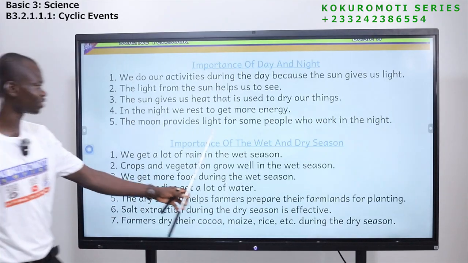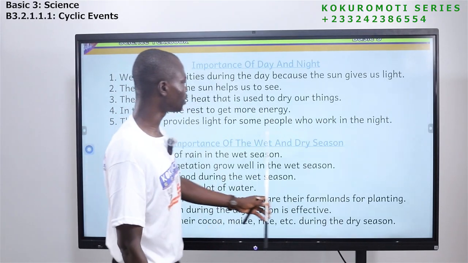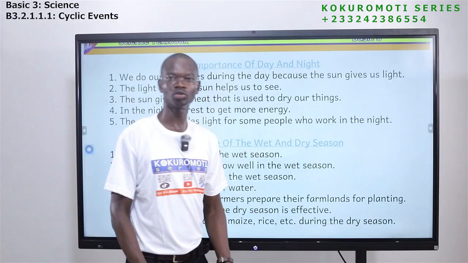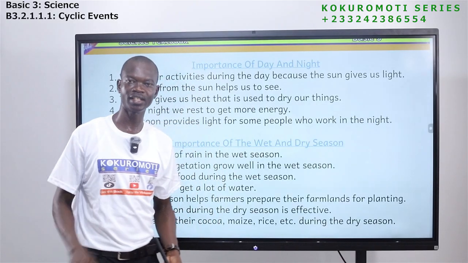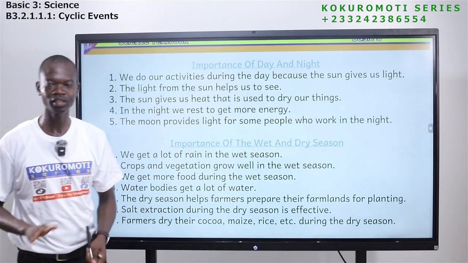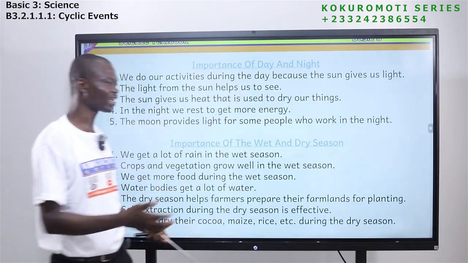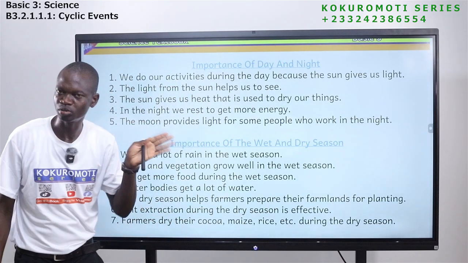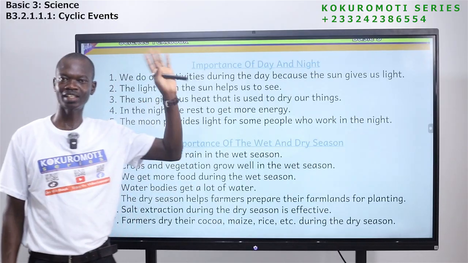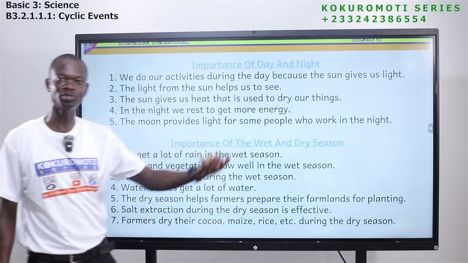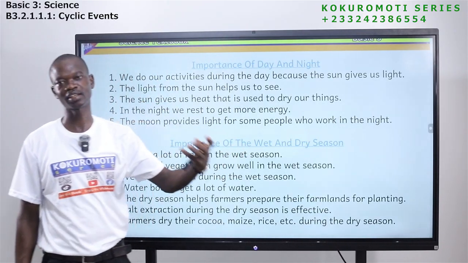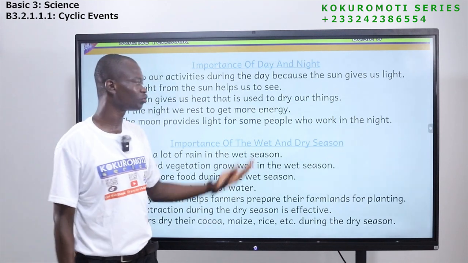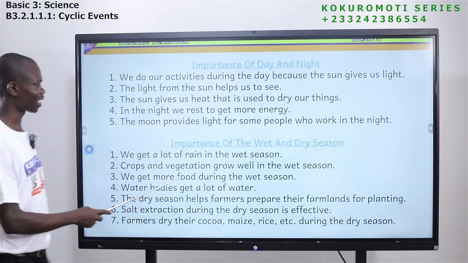The moon provides light for some people who work in the night. So not everybody works during daytime. There are some people who work only in the night. So in the night, the moon will be providing light. The moon doesn't produce light. It reflects light from the sun. So in the night, we see the light coming from the moon, and that light is used by some people to work in the night.